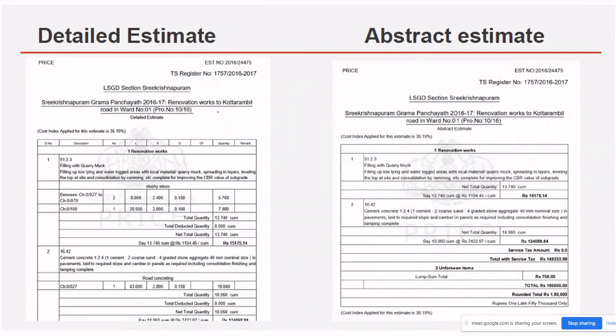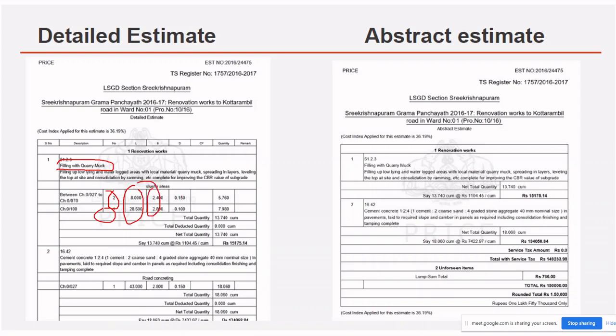So you can see a detailed estimate form and abstract form. Here, see, filling with quarry muck. Some renovation work is there. It is just an example. So filling with quarry muck. What are they doing? Quantities are there. How many numbers? What is the length?